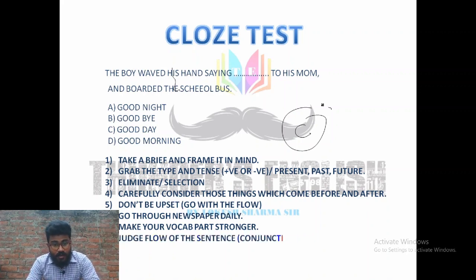Let's go further. Judge the flow of the sentence. This is also a very important thing. You must have read the word conjunction. When we join two sentences using a conjunction, the conjunction can join the sentences using either positive flow or negative flow. As I am teaching you and I will be teaching you further, this is the positive flow. I am teaching you but I will not teach you passages, this is the negative flow. So you have to consider these flows so that you can understand whether the upcoming sentence or blank would be filled positively or negatively. So you have to be very meticulous about the situation.